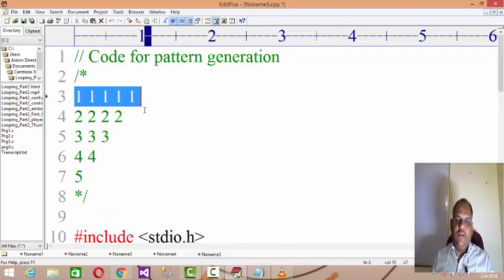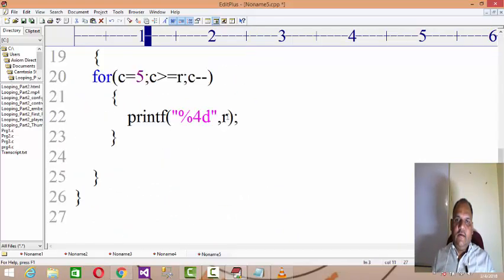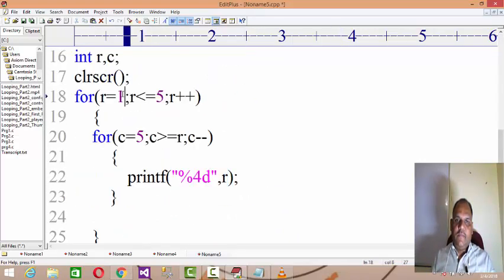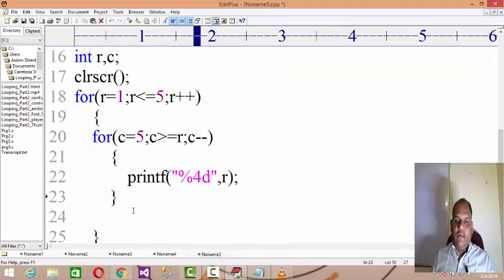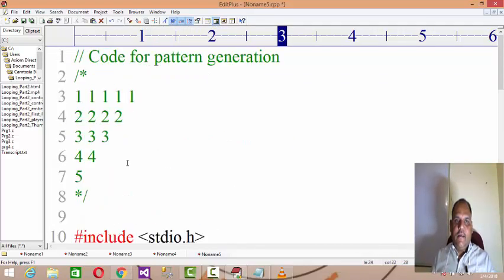So it will print 1 five times in one line. The value of r is 1, so with 5 to 1 minus minus, 5 times 1 will be printed, and then the row value will be 2, so 5 to 2, which means 4 times it will print the value of r again, so 2 will be printed 4 times. And then you go to the new line. Hope you got the idea behind the pattern generation, right?